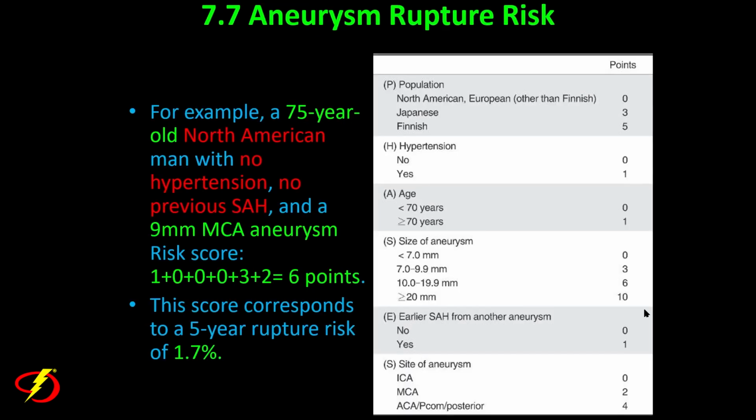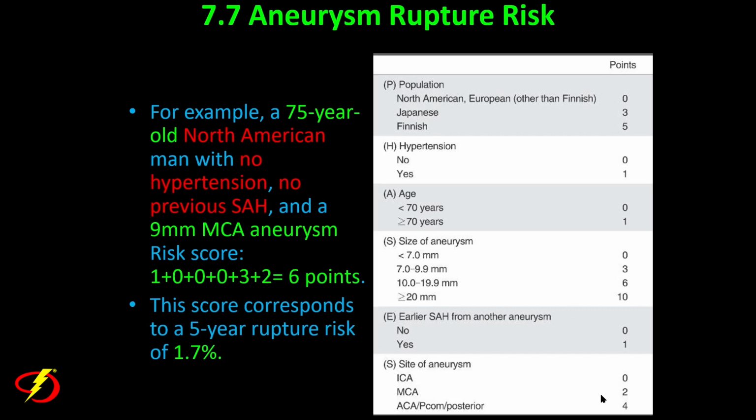So for example, if we're dealing with a 75-year-old man who resides in North America with no hypertension, no prior subarachnoid hemorrhage, and a 9 mm MCA aneurysm, we could determine his PHASES risk score. Because of his age, he's 75, greater than 70, he gets 1 point. Because he lives in North America, he gets no points. Because he has no hypertension, he gets no points. Because he's never had subarachnoid hemorrhage, he gets no points. Because the aneurysm measures 9 millimeters in size, he gets 3 points.